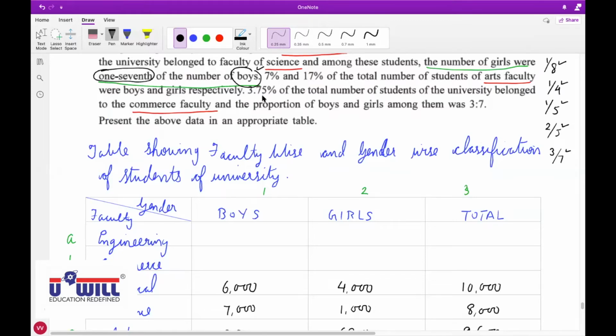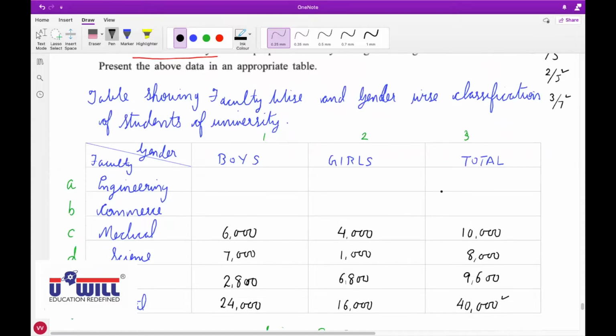Riya Yadav, tell me this. 1,500. How do you get that? Sir, 40,000 into 3.75 and divide by 100. Correct. All of you do 40,000 into 3.75. Riya, no need to divide by 100. Simply press the percentage key in the calculator. Do 40,000 into 3.75 and directly press percentage.